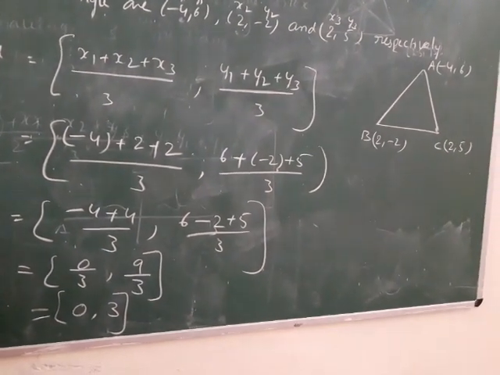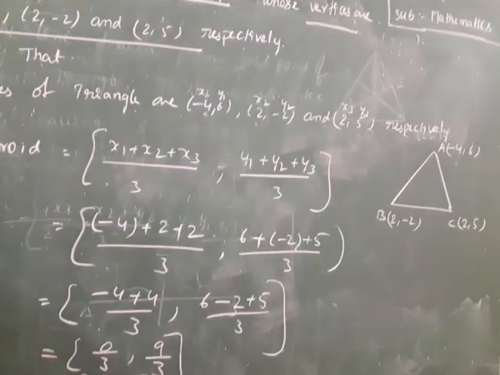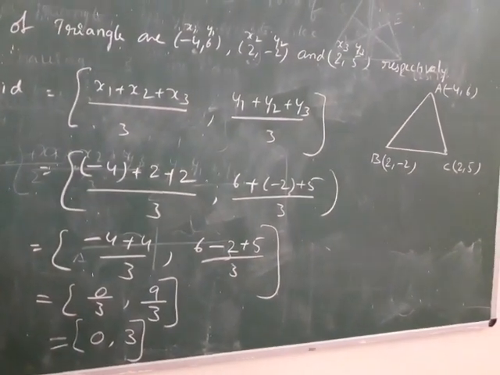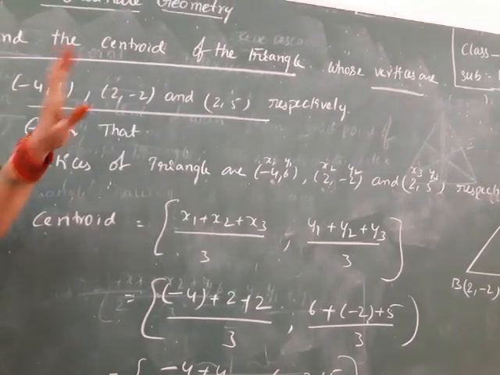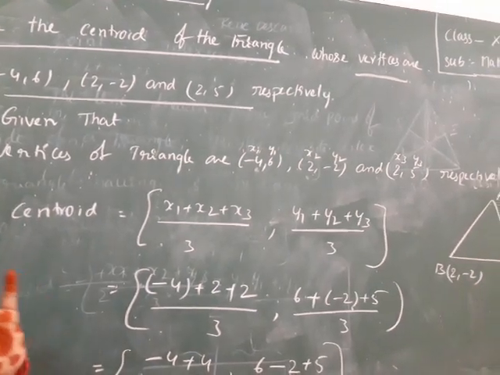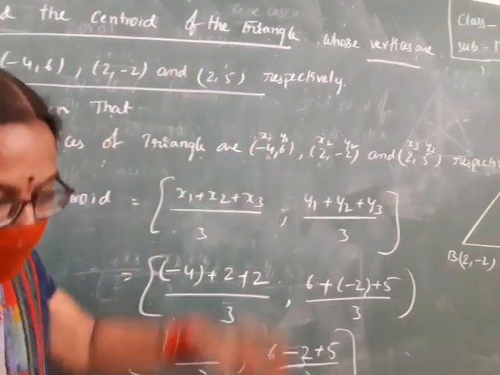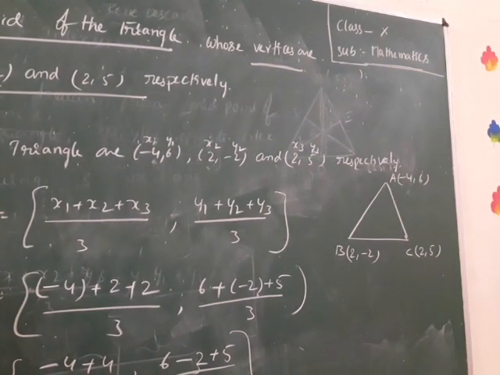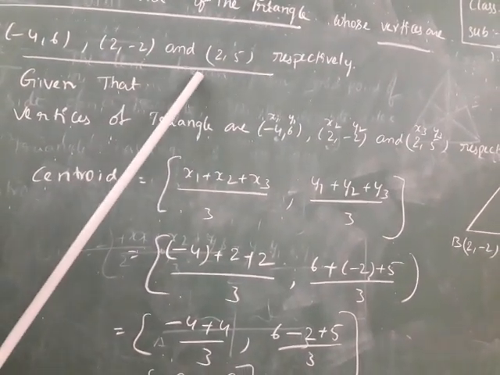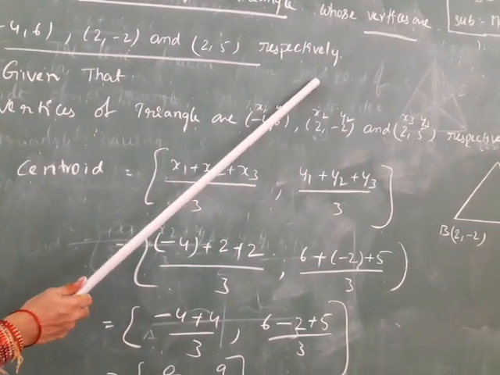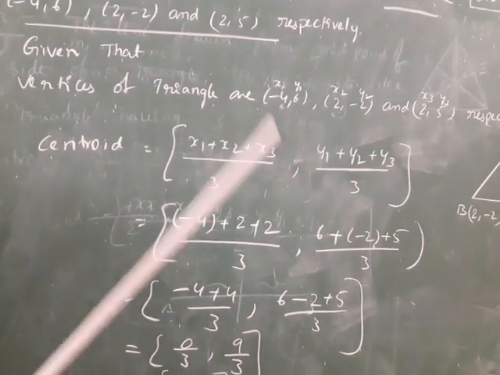Okay. What is the centroid? It is 0, 3. I repeat one more time. Okay, children, first we read the problem until you understand. Find the centroid of the triangle whose vertices are -4, 6, 2, -2 and 2, 5 respectively. In the problem, first we will find out what is given and what we will solve.